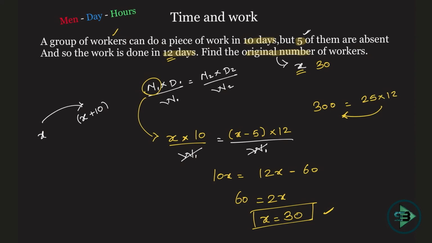Or if I were to further complicate it, I'll change the work as well. I'll say that now if I add the work, they are doing twice of the work as they were doing earlier. So if this is W1, this W2 becomes 2 of W1. Okay, and that's when again it will get cancelled and you will reach the answer. So you can bring in a lot of variation in this, but the basic concept still remains the same. You have to use the formula, and in case they give you an absent worker or an added worker, let the initial number of workers be X, then just add or subtract to that and reach your final answer.